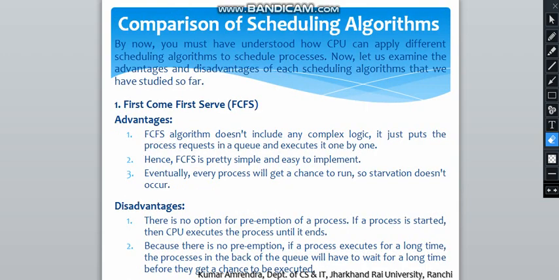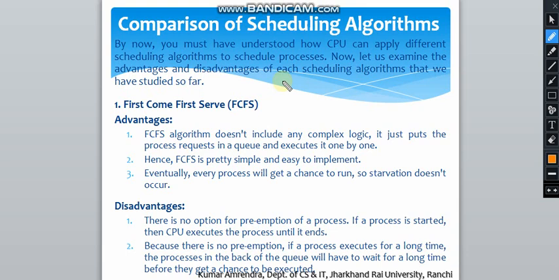So let's move on to the comparison of different scheduling algorithms, the advantages and disadvantages of all the algorithms which we have studied till now. By now we have understood how the CPU can apply different scheduling algorithms to schedule processes, and let us examine the advantages and disadvantages of each of these scheduling algorithms which we have studied so far. The first one was the first come first serve CPU scheduling algorithm.